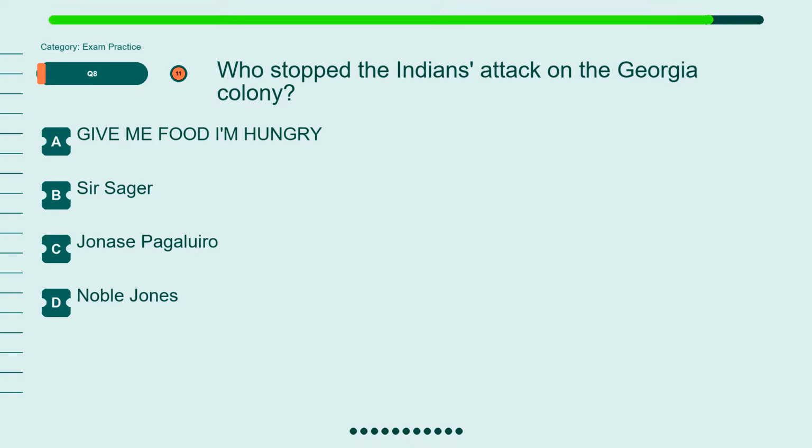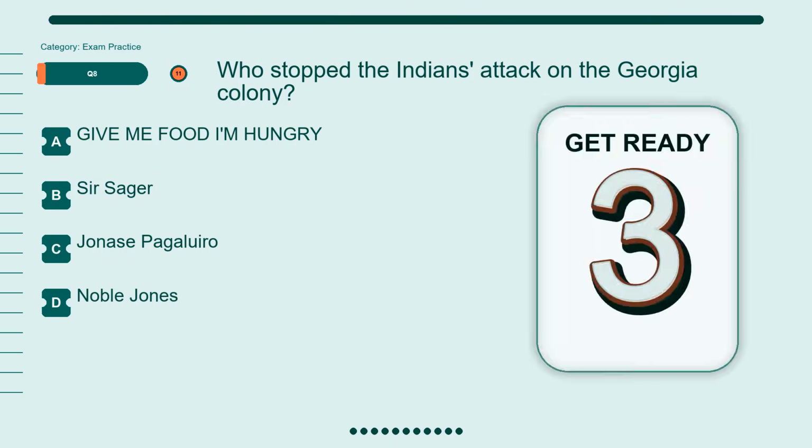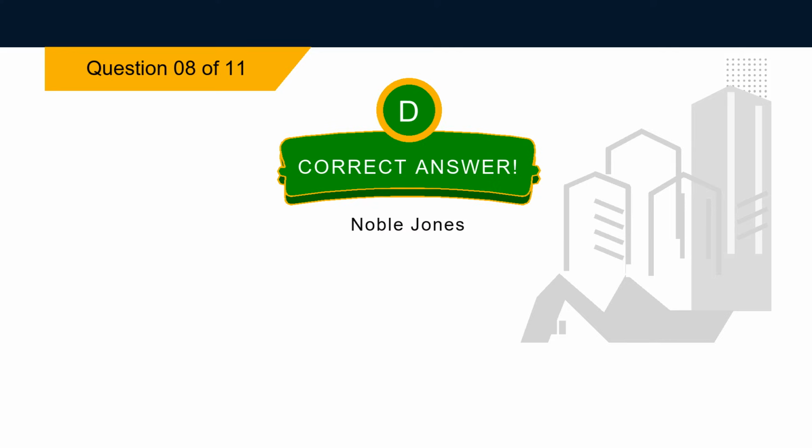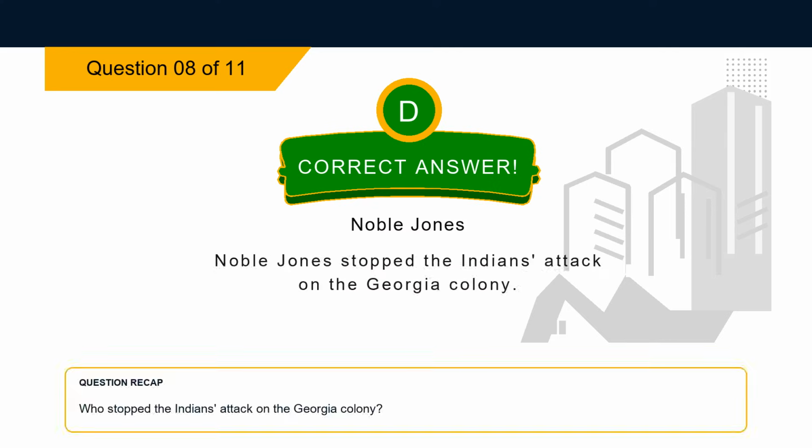Question 8. Who stopped the Indians' attack on the Georgia colony? Option A, give me food, I'm hungry. Option B, Sir Sager. Option C, John Ace Pagel Euro. Option D, Noble Jones. The correct answer is option D, Noble Jones. Explanation. Noble Jones stopped the Indians' attack on the Georgia colony.